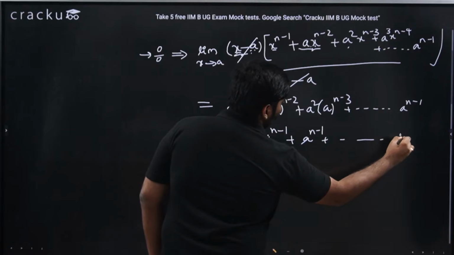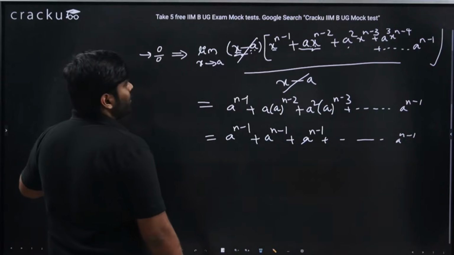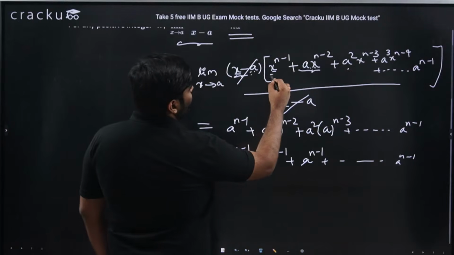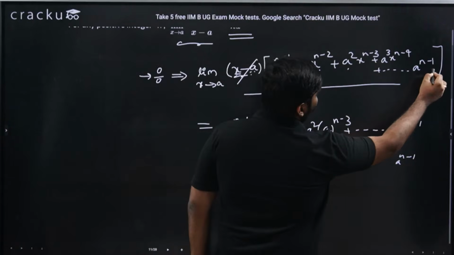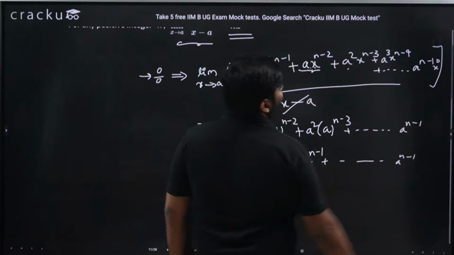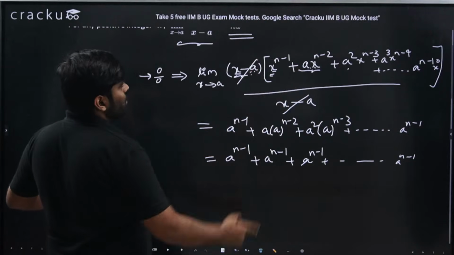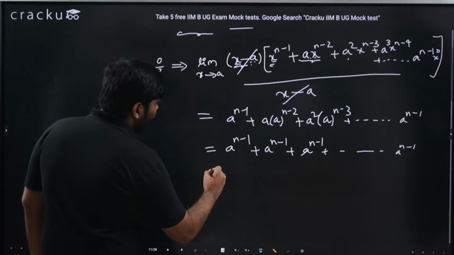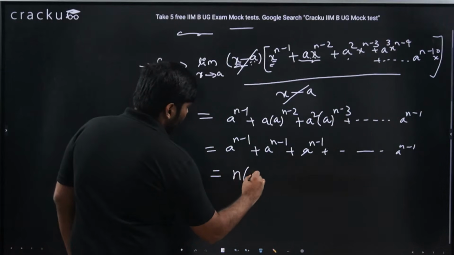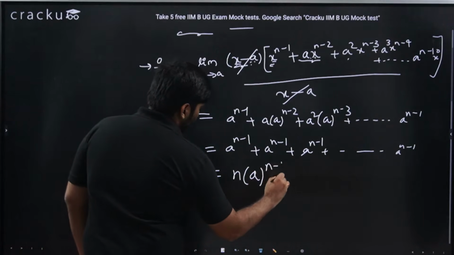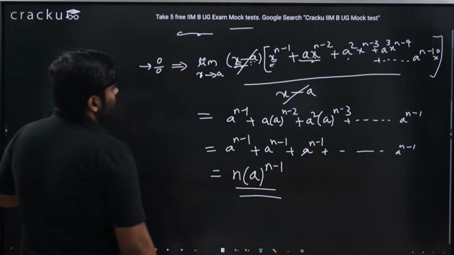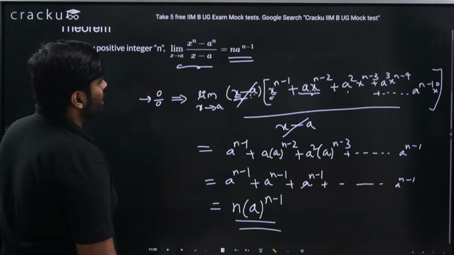How many times is a power n minus 1 coming? Starting from x power n minus 1, I am going till x power 0, because a power n minus 1 into 1 is x power 0, right? So n minus 1 to 0, that is nothing but I'm having a total of n number of terms. So I would be getting n into a power n minus 1. This is what the particular theorem says.